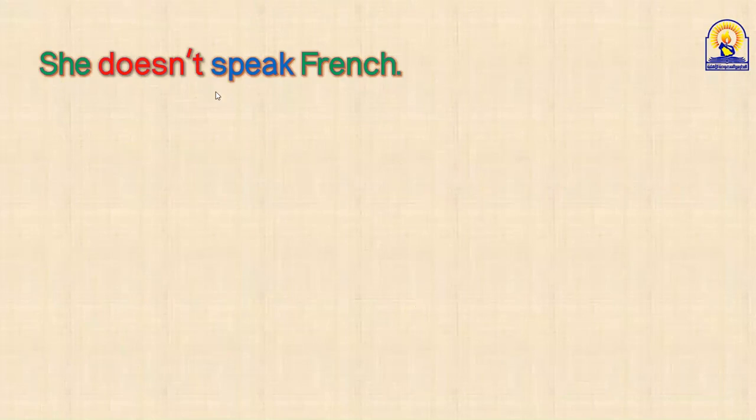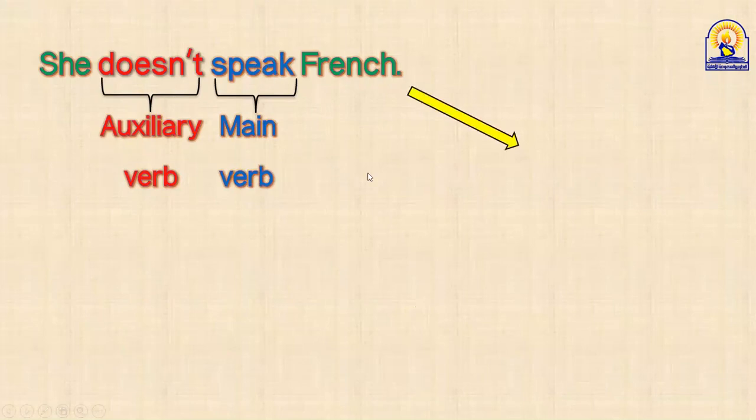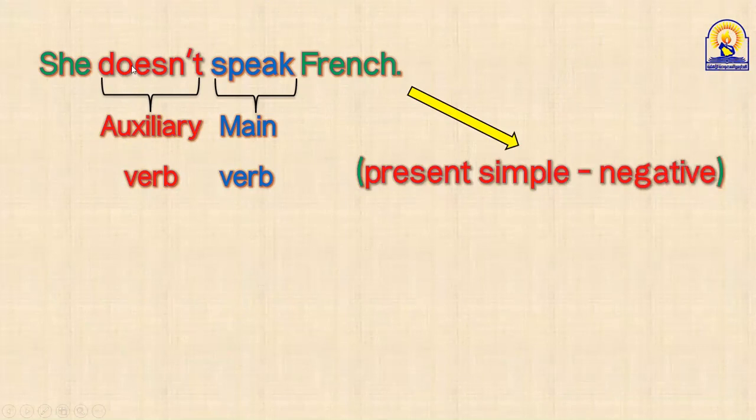She doesn't speak French. Here, doesn't, guys, it's an auxiliary verb. Speak, this is the main verb of the sentence, and the whole sentence is present simple, and this is negative present simple. Okay, doesn't makes negative present simple like don't, but we use doesn't after he, she, or it.